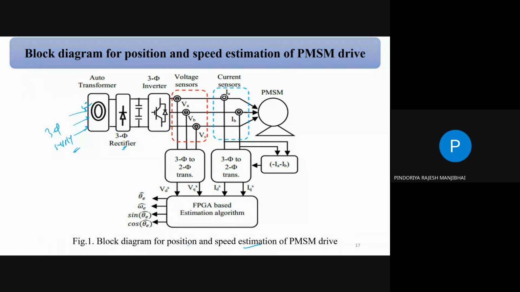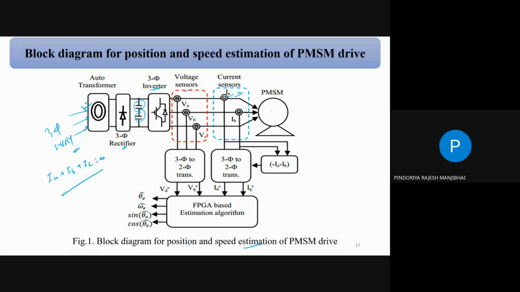This is a rectifier because we have to convert AC into DC, because we operate our motor by a three-phase inverter, and the input of the inverter is DC. This is a capacitor, the DC link capacitor, correct? And this is a voltage and current sensor. You can see VA, VB, VC, as well as the current sensors IA, IB. Suppose the system is balanced, then IA plus IB plus IC is equal to 0. So two current sensors are sufficient to measure the current of the three phases.